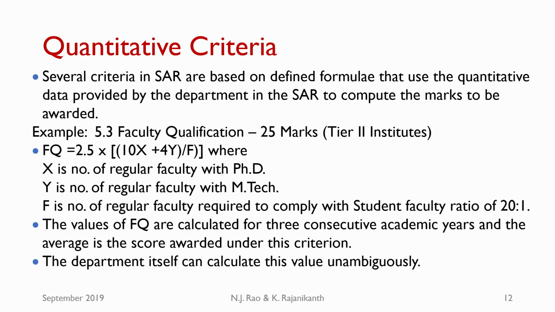Now, this is all data. The program has to supply these numbers x, y and f, and once we plug these numbers into the formula, we get the value of FQ for one particular academic year. Now, the NBA calculates the values of FQ for 3 consecutive academic years, and the average is the score awarded under this criteria. Now, what is important to note here is that there is no ambiguity about the marks that the program gets. The department itself can calculate this value unambiguously.